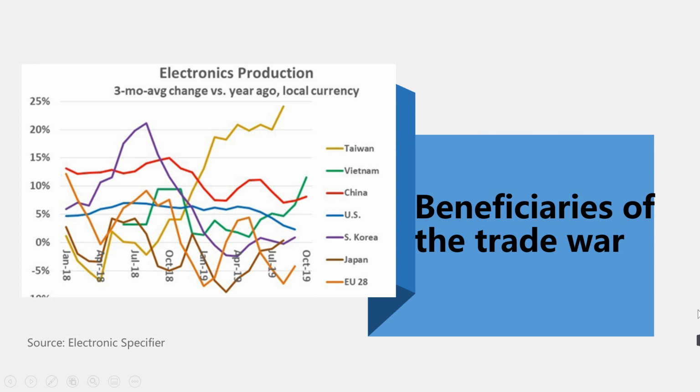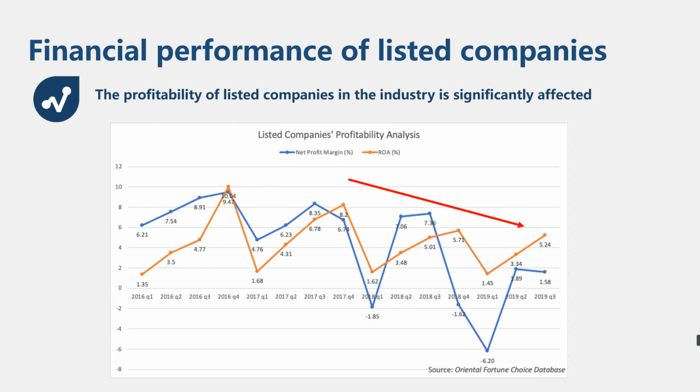Other than that, a diversion effect was also observed, with Vietnam and Taiwan as the two largest beneficiaries from the trade dispute, as shown in the graph below. Vietnam's exports to the US increased by 20% when the first round of tariffs was imposed on China. Taiwan's exports to the US also increased by 4.2 billion in 2019. With tariff imposed on Chinese electrical products, those Chinese companies whose profit is mostly generated from their exporting operation to the United States have to face an increasingly hostile trade environment.